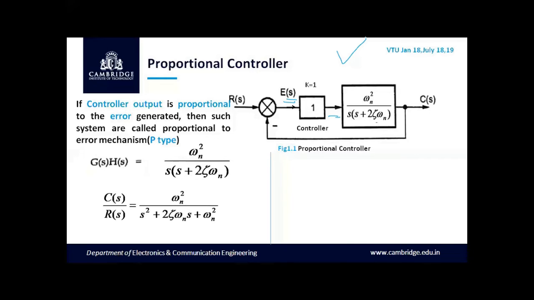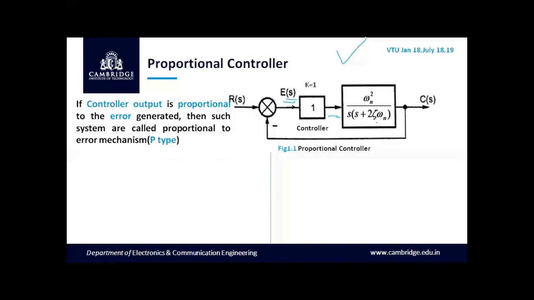Now, if you calculate the closed loop transfer function C(s) by R(s), substituting for G(s) in the formula G(s) divided by 1 plus G(s) H(s), we can obtain the closed loop transfer function of the second order system: omega n squared divided by s squared plus 2 zeta omega n s plus omega n squared. So now we have obtained the closed loop transfer function.